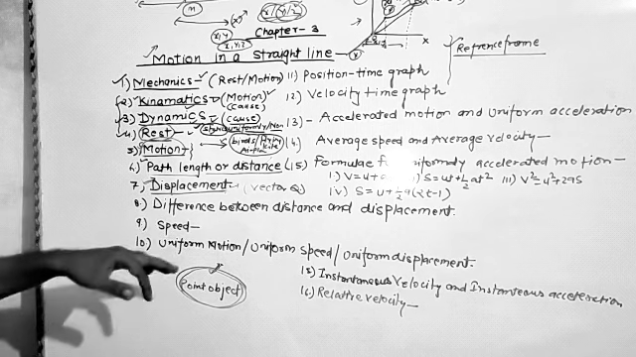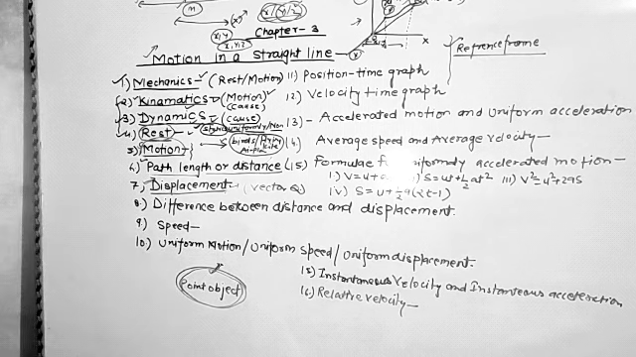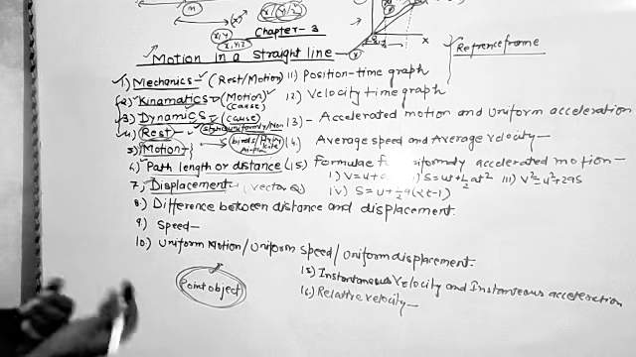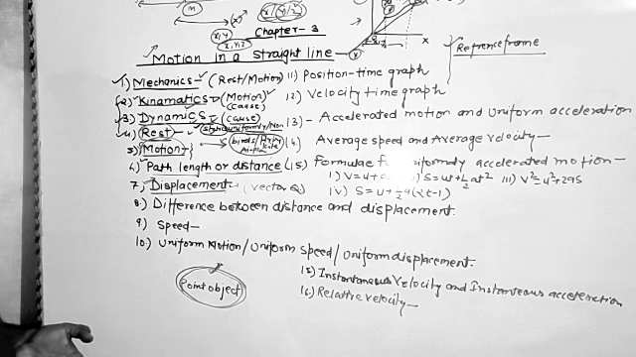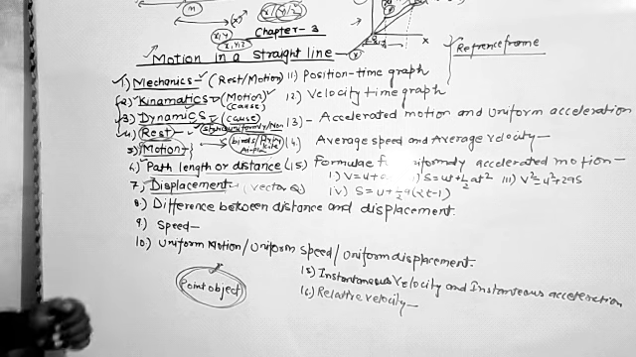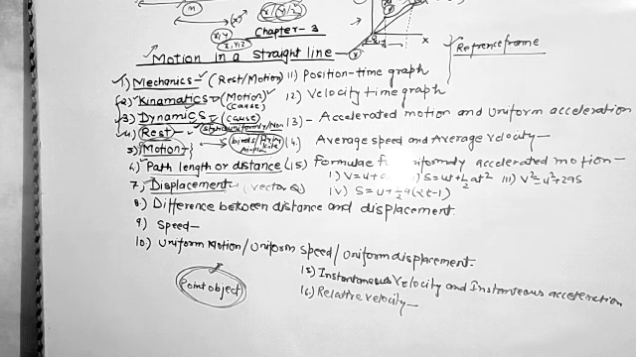And the most important difference is that distance can never be negative, but displacement may be zero, positive or negative. Distance is always equal to or greater than the displacement. So these are the points of difference between displacement and distance.